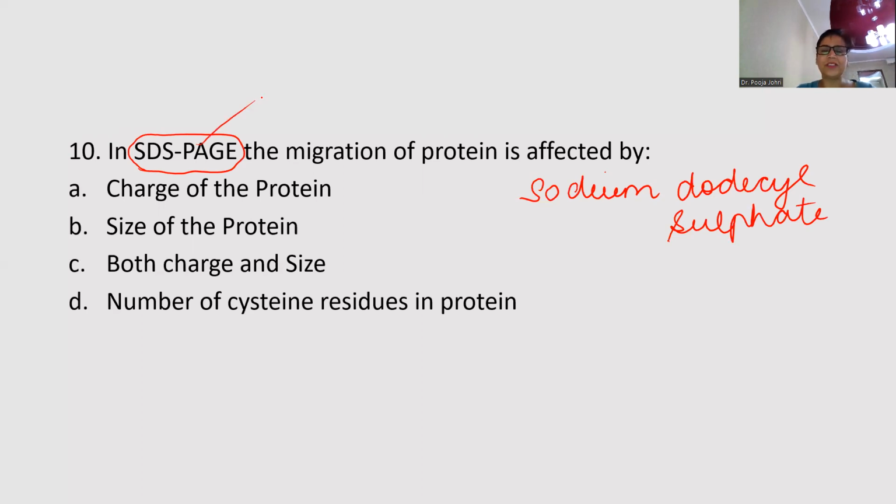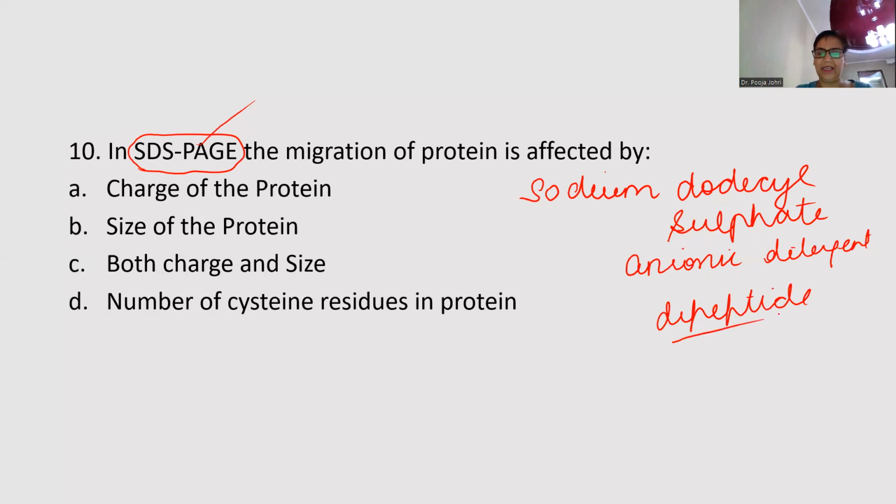We know that electrophoresis is the most important technique to separate proteins on the basis of size, on the basis of charge, and the principle involved is isoelectric point. But SDS is the anionic detergent which has a tendency to actually combine with the protein. The most recently used technique. So it will be the size of the protein. Very, very important again.